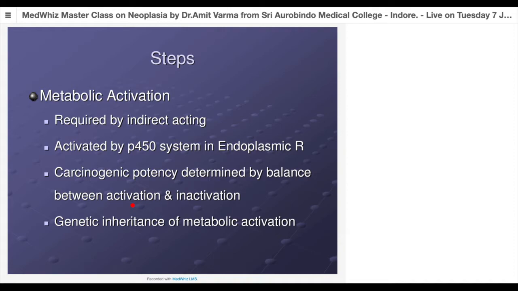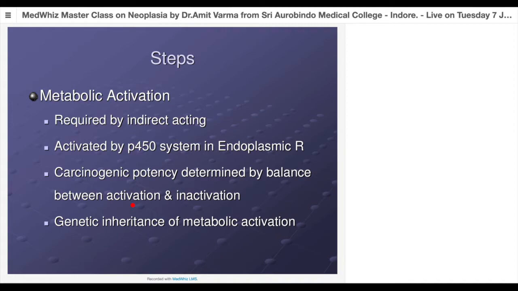Then in such a scenario, the dose required to cause carcinogenesis may not be achieved if the rate of conversion is slow. Opposite of that, another person has a higher level of enzymes and is converting that element fast into its active metabolite. What will happen? It attains a higher concentration for a lesser time, and that will have more carcinogenic effect.